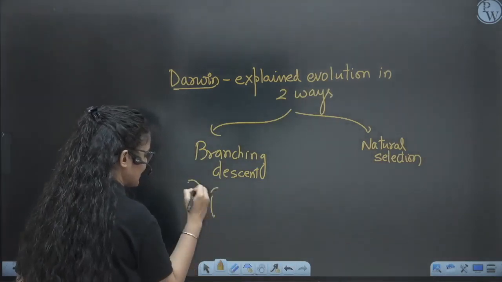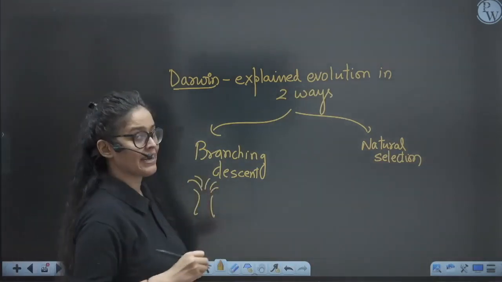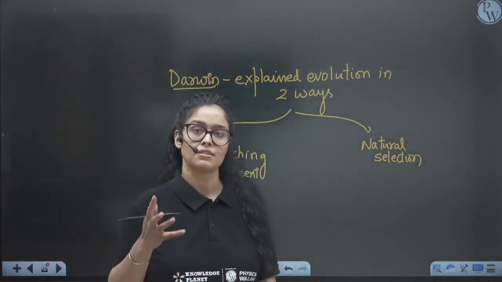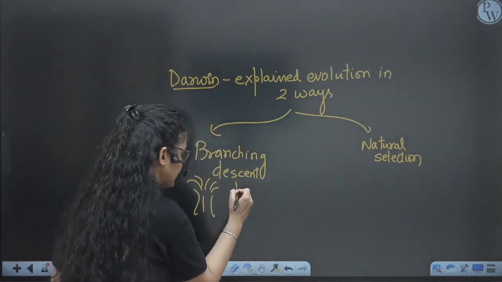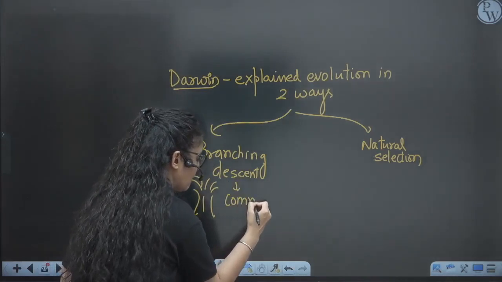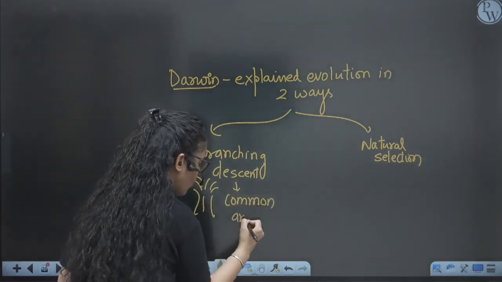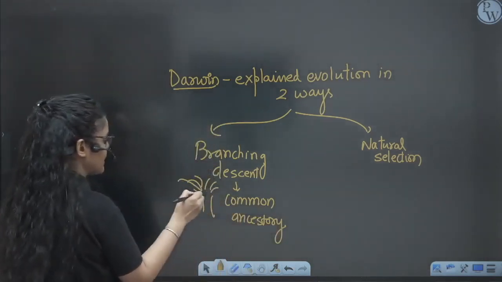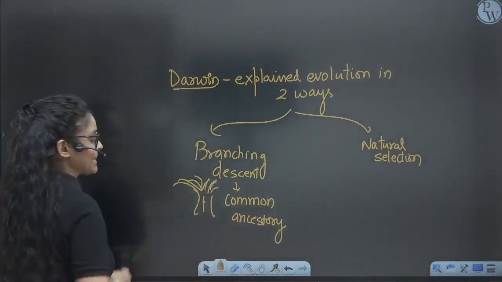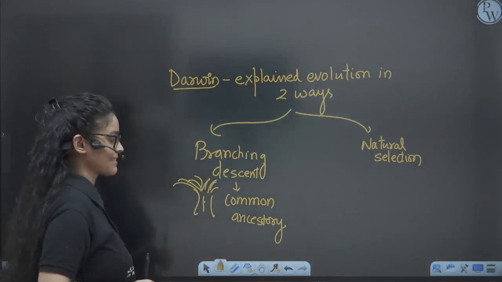So what is branching? Like a tree has branches, in the same way, on this whole earth, all living beings have a common ancestry. It means we all have a common ancestor, but according to the situation, we have diverged in different directions. So we are branches of the same tree. We have a common ancestry, right?